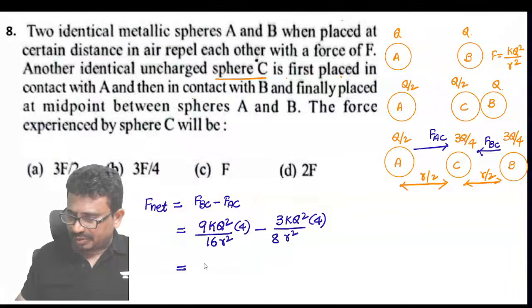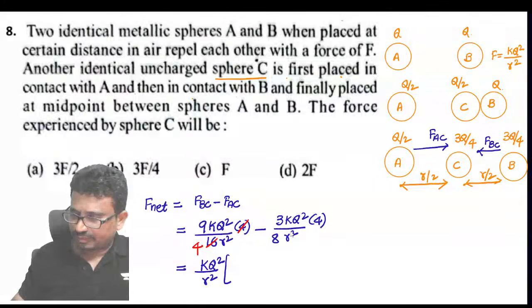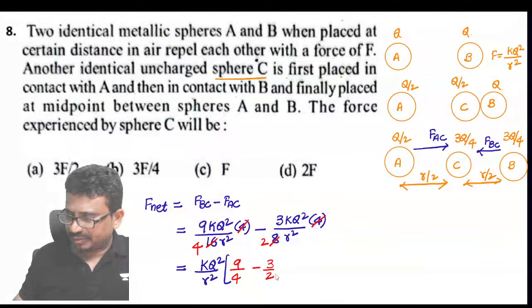Yeah, you can tell me now here, if you have taken KQ²/R² outside, then what will come, tell me? 4 fours, 4 twos, so it will come to be 9/4 minus what will be now, 3/2.